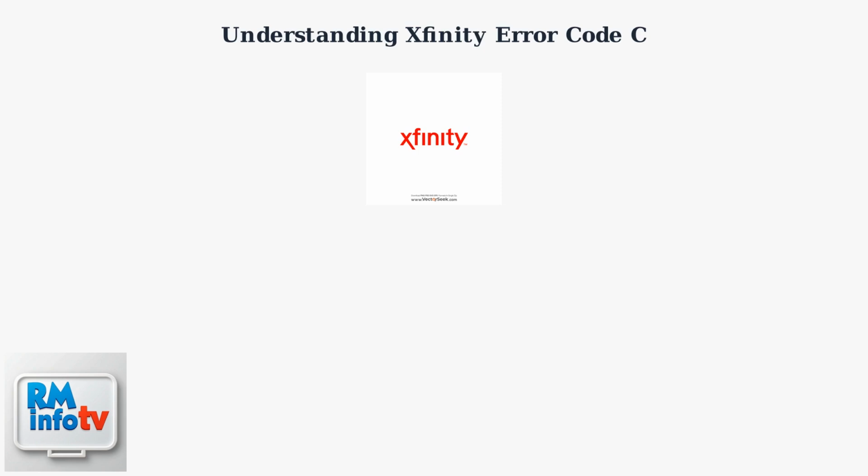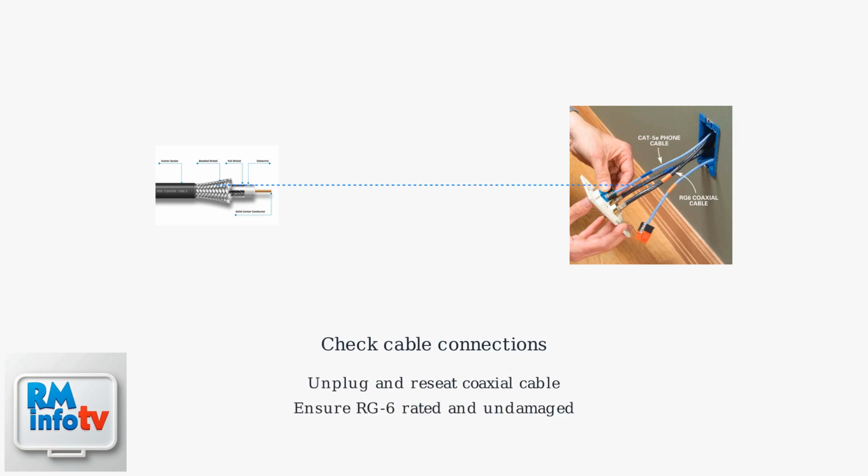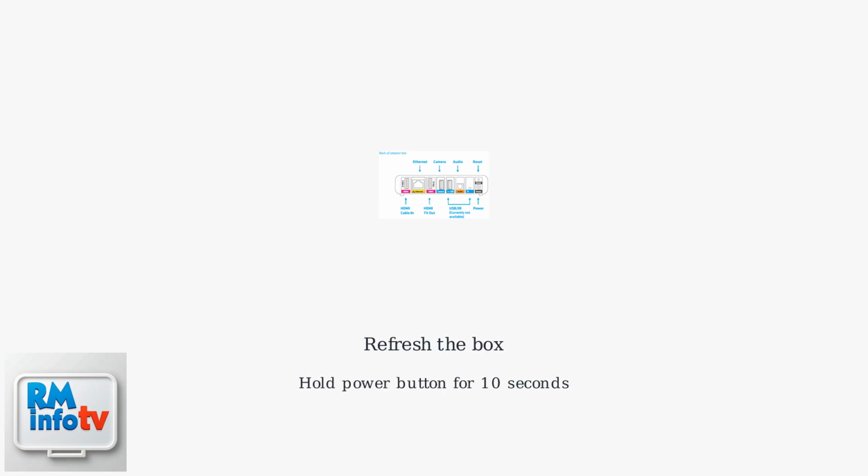If you encounter this error, start with the basics. First, check all cable connections. Unplug and firmly reseat the coaxial cable at both the wall and the Xfinity box. Ensure the cable is RG6 rated and undamaged. Next, refresh your box by holding the power button for 10 seconds to reboot it.